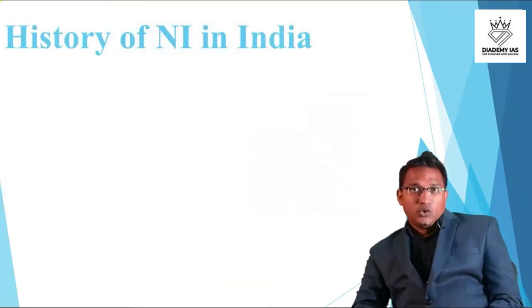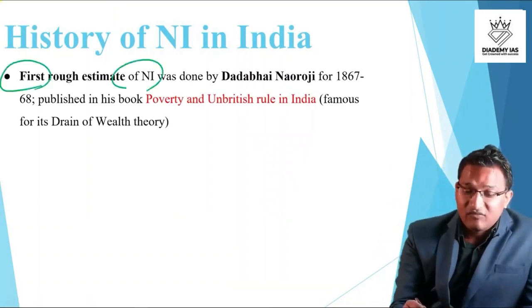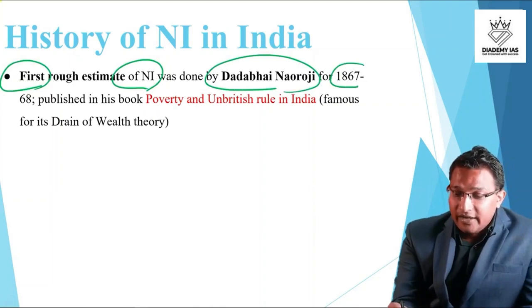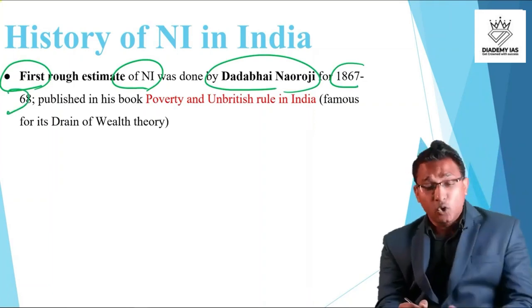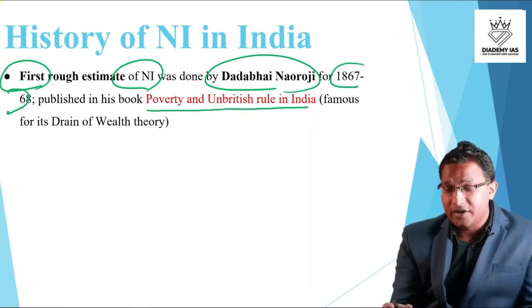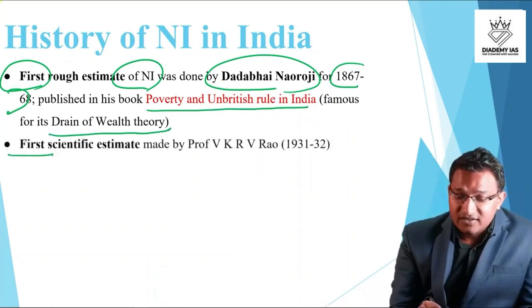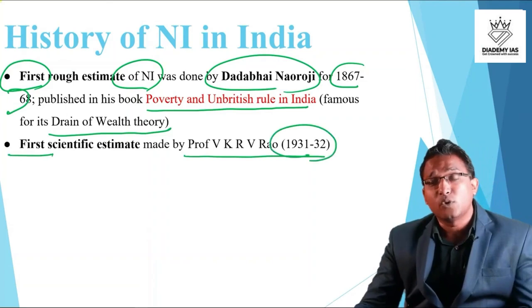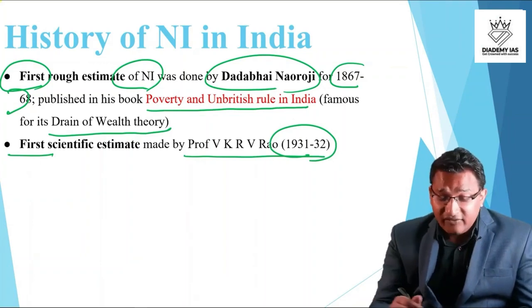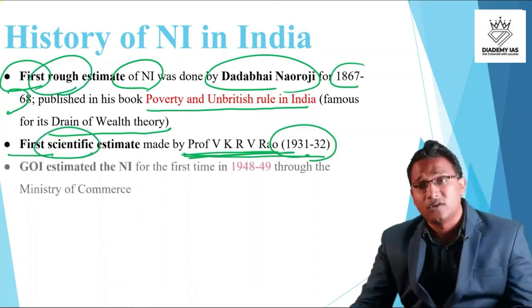Now, history of national income in India. This history goes back to Dadabhai Naoroji. The first estimate of national income was done by Dadabhai Naoroji in 1867-68, around 150 years ago, in his book Poverty and Un-British Rule in India, which is famous for its drain of wealth theory. The first scientific estimate was done by Professor V.K.R.V. Rao in 1931-32, right? So approximately 60 years after Dadabhai Naoroji's first estimation, a scientific estimate was done by Professor V.K.R.V. Rao. A rough estimate was done by Dadabhai Naoroji.